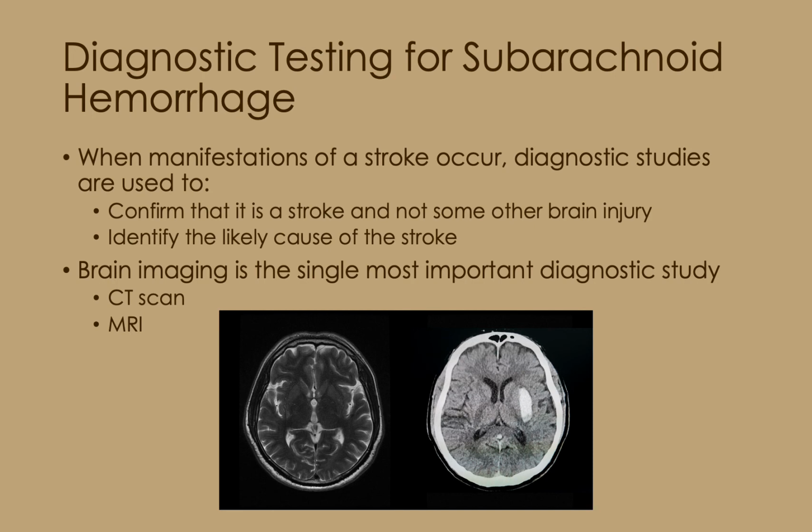Brain imaging is the single most important diagnostic study used in the diagnosis of stroke. MRI and CT scan are the most commonly used brain imaging tools. Since CT scan is quick and easily accessible in most facilities, it is the preferred method of brain imaging. It should ideally be performed within 25 minutes of symptom onset and should be read within 45 minutes of symptom onset. It is useful in determining the size and location of the lesion and helps to differentiate between ischemic and hemorrhagic stroke.